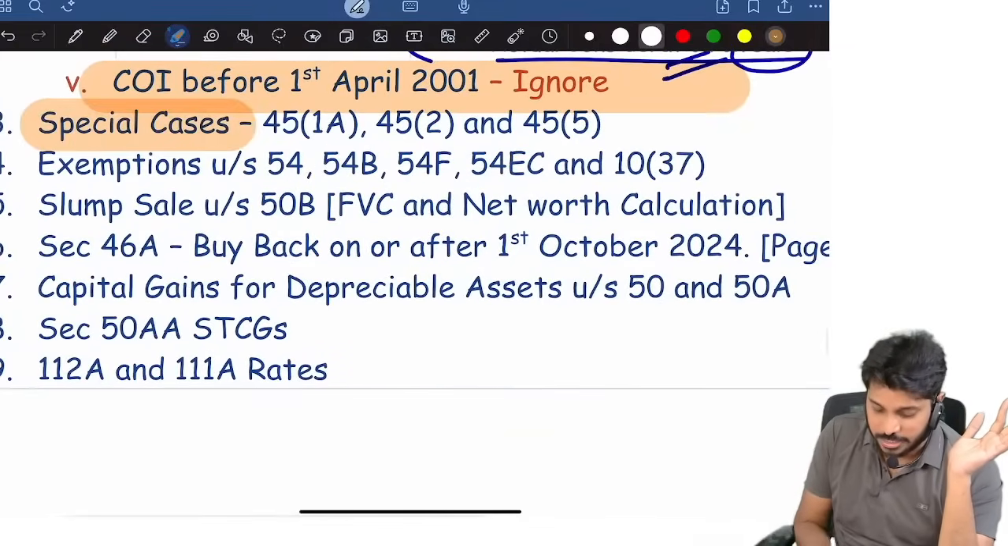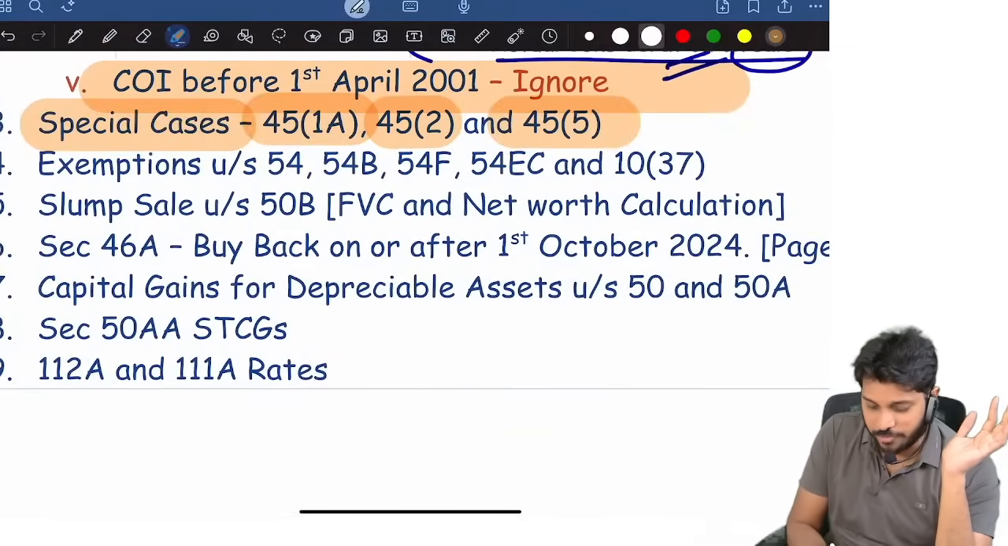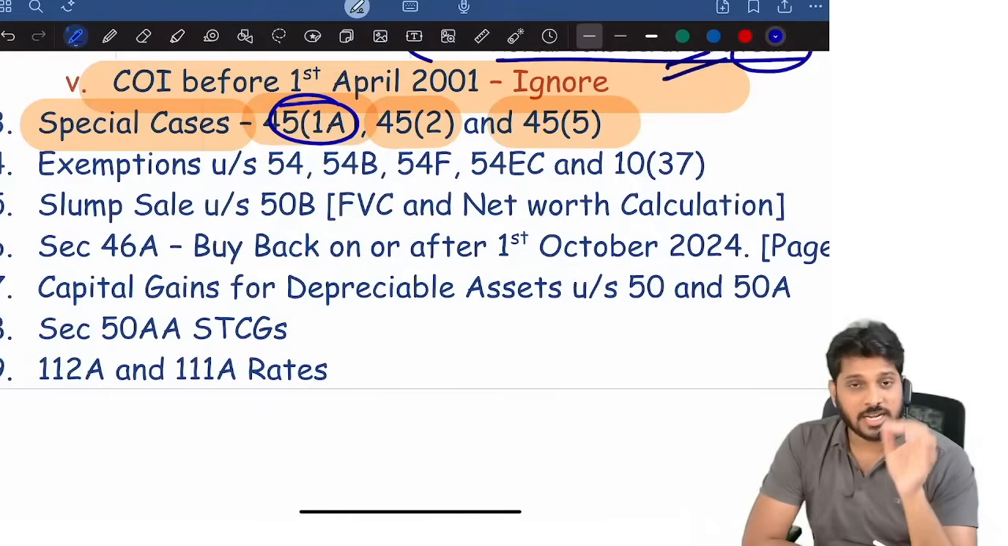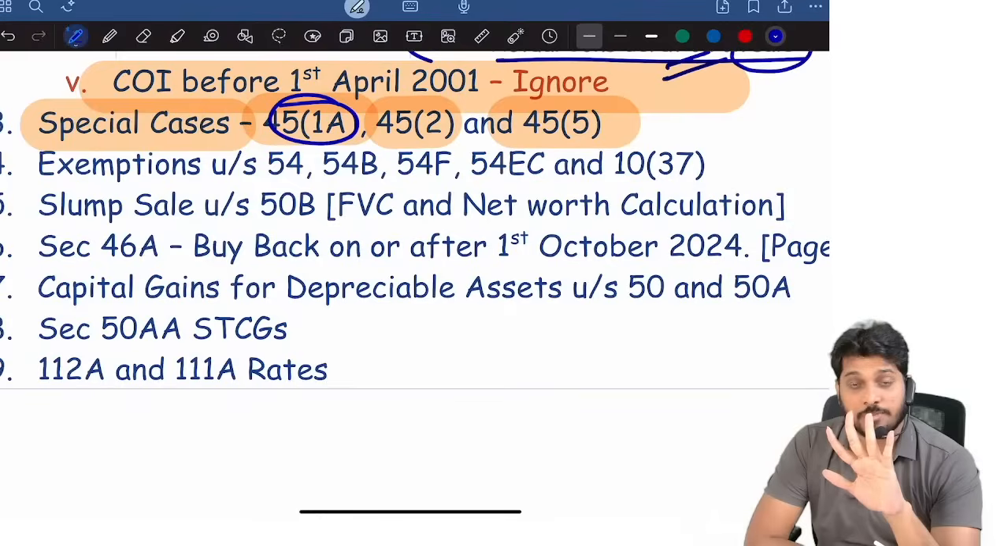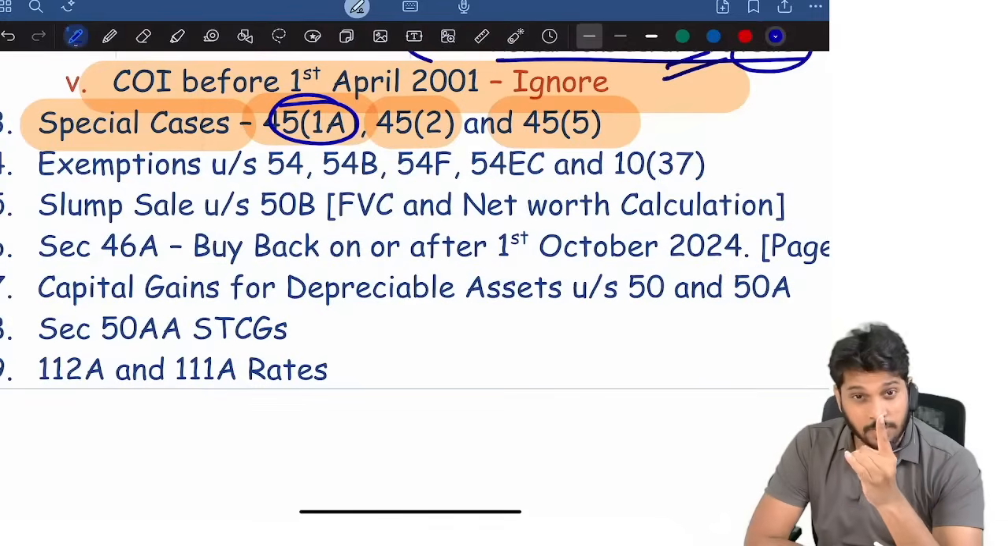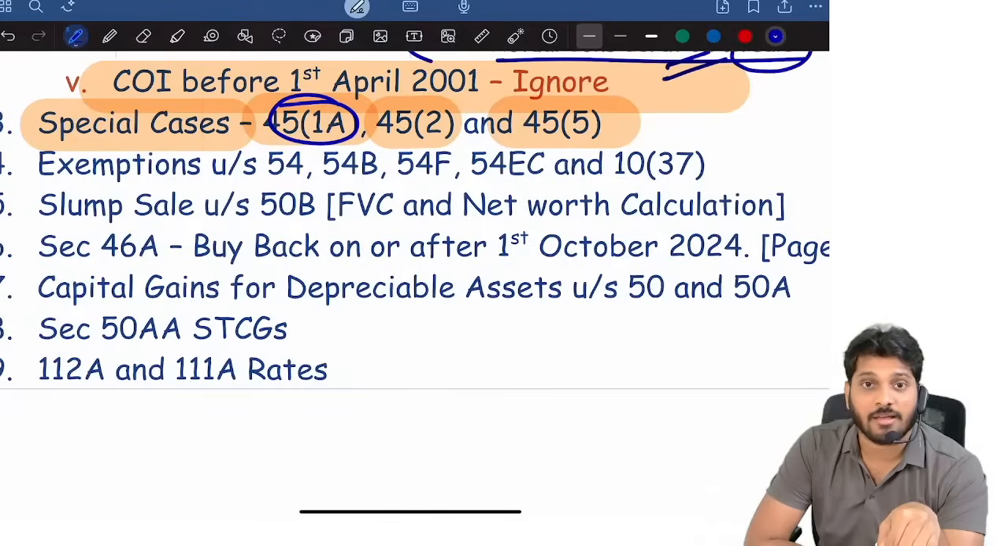And there are some special cases like 45(1A), 45(2), 45(5). 45(1A): generally, capital gains are taxable in the year of transfer. But in 45(1A), the asset got destroyed by fire and the insurance company paid money. Fire accident happened in 24-25, but the insurance company paid money in 25-26. Then capital gains will be computed in 25-26, but indexation is available only up to 24-25.